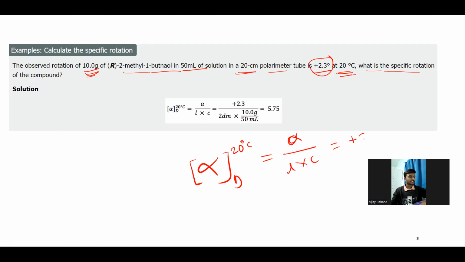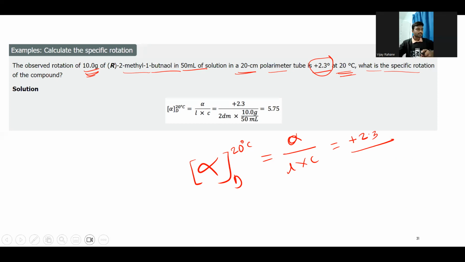So observed rotation is 2.0 and the length is 2 decimeter. See, it is written in decimeter, right? If they give the values in centimeter, we need to convert it into decimeter. So 10 centimeter is equal to 1 decimeter. Just keep that in mind, and then you can use that in decimeter. So it will definitely be 2 decimeter